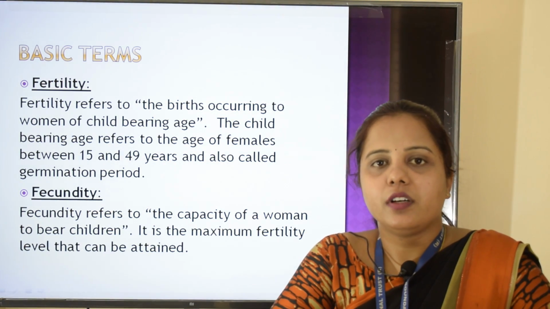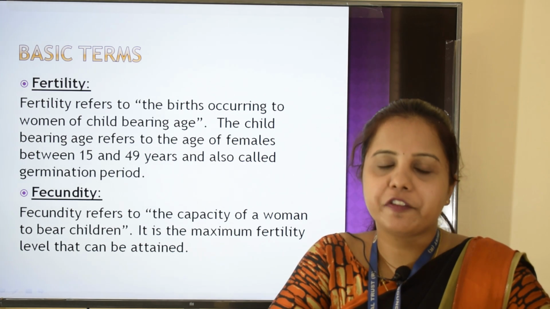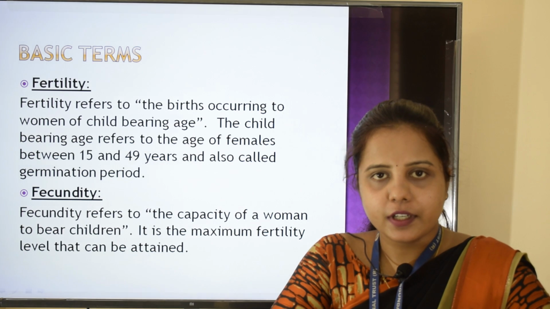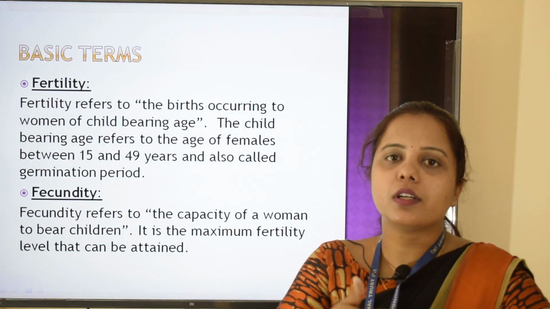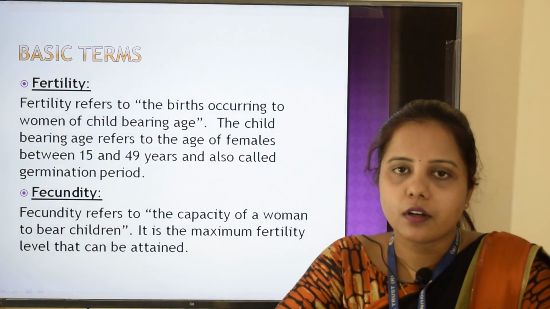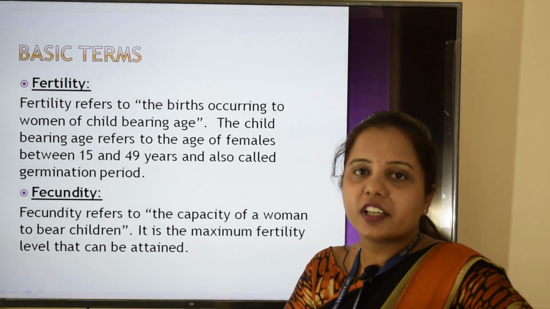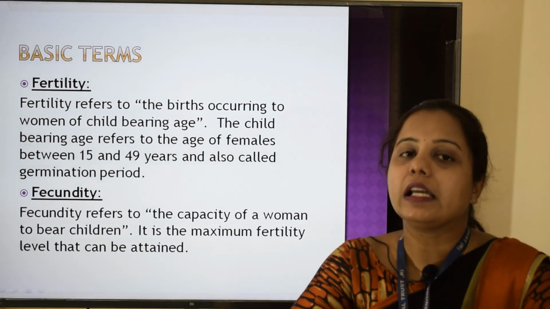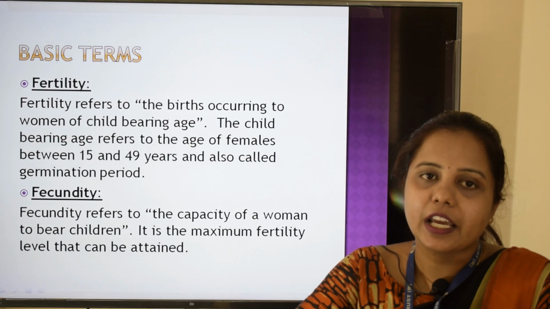In this chapter, you will be mainly studying only two vital events of human life, that is birth and death. So first we should discuss birth. In order to discuss birth, you need to know a few basic terms. First one is fertility. So what is fertility? Fertility refers to the births occurring to women of childbearing age.